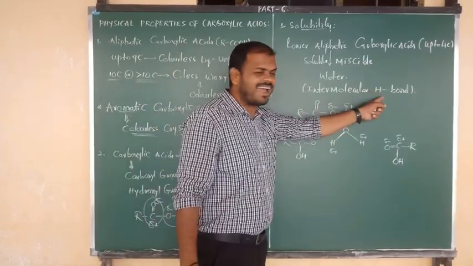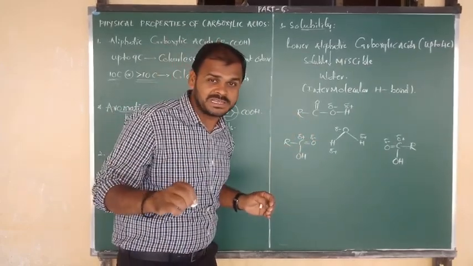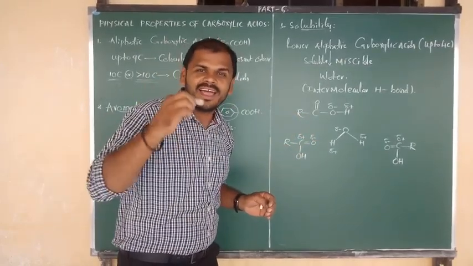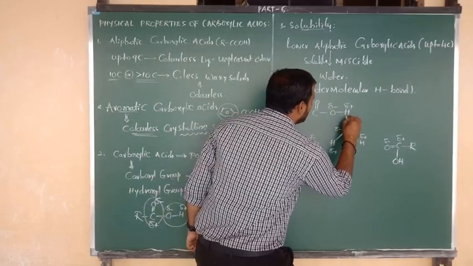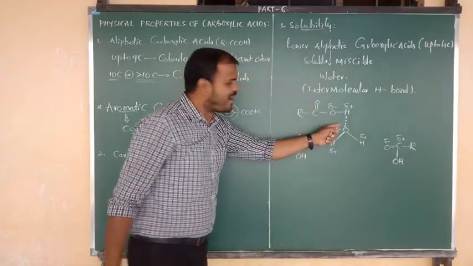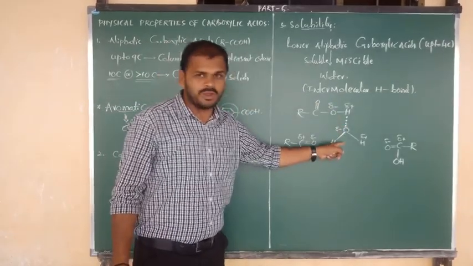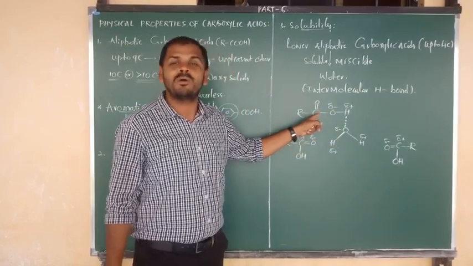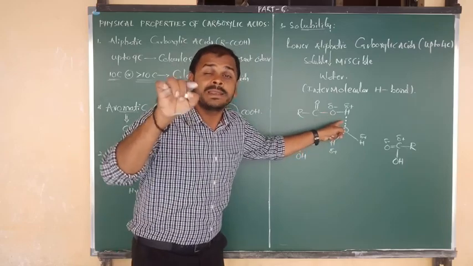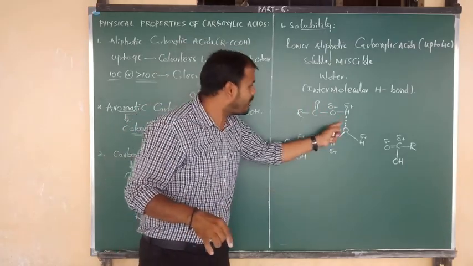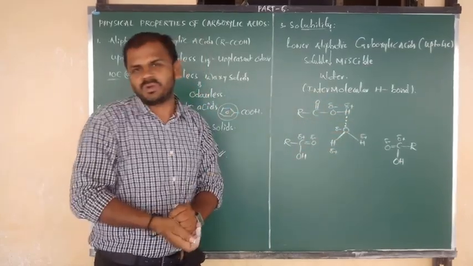That is nothing but what, beta? Hydrogen bond. And the hydrogen bond has to be represented by using a dotted line, or we can also say dashed lines. You know that very well. So here I am going to show you, this is which bond? Formation of hydrogen bond. Hydrogen bond formation takes place between two different molecules, one is water, one more is carboxylic acid. Between two molecules, the hydrogen bond formation takes place, which is represented by the dotted lines. And that bond we have to call what, beta? Intermolecular, meaning between two molecules.